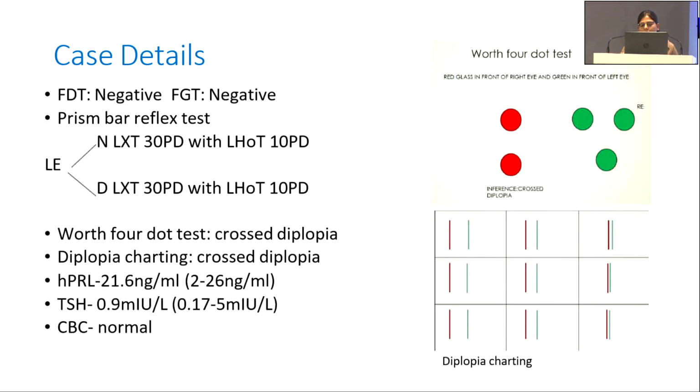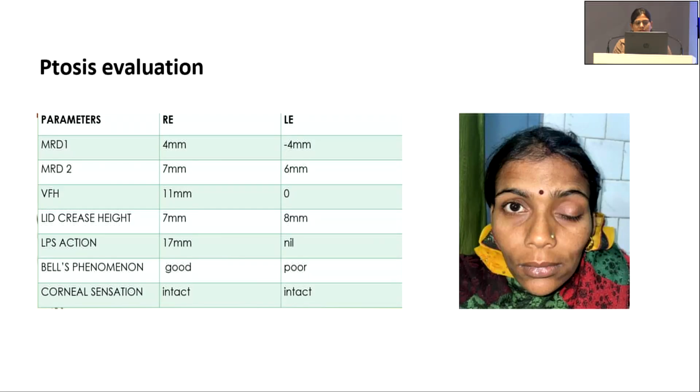On Worth four dot test and diplopia charting, crossed diplopia was observed. Her blood investigation was done, which was within normal limit, and RBS was also within normal range. Hormone profile was normal. For ptosis evaluation, her MRD1 in the right eye was 4 mm and minus 4 mm in the left eye. MRD2 was 7 mm in the right eye, and in the left eye it was 6 mm. Vertical fissure height was normal in right eye, and in left eye it was 0.